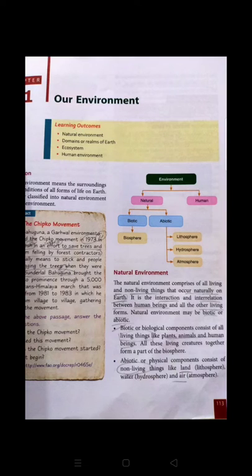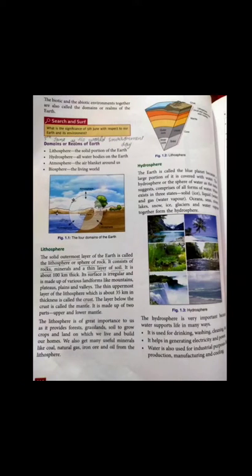The natural environment consists of two parts. The first one is living things and the other one is non-living things. Living things include plants, animals and humans, which are known as biotic components. And the abiotic represents the non-living things, which include land, water and air.